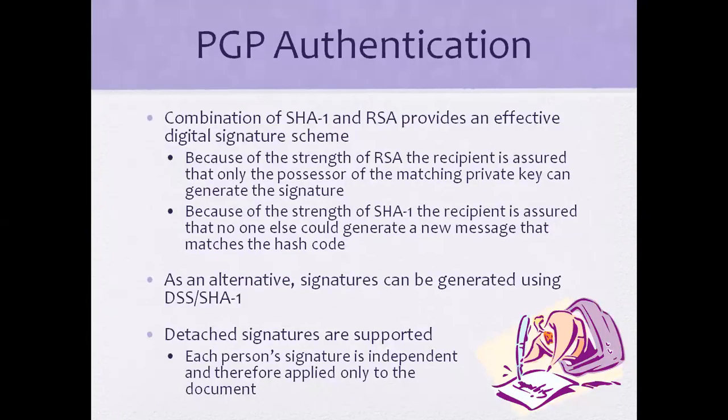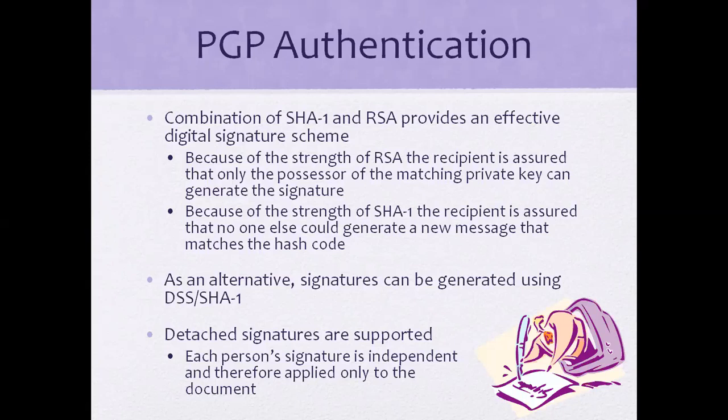Now PGP authentication. Here we'll see how PGP is authenticated. The combination of SHA and RSA provides an effective digital signature scheme, right? SHA-1 and RSA are widely used algorithms. SHA is the Secure Hash Algorithm, that is SHA-1, and the most popular algorithm is RSA. Rivest, Shamir, Adleman: RSA stands for the three scientists who developed this very popular algorithm. So SHA-1 and RSA provide an effective digital signature scheme.